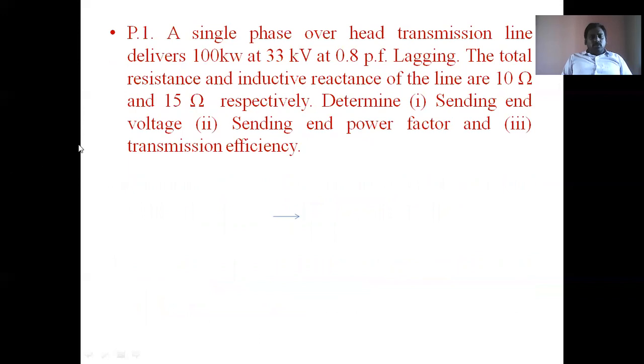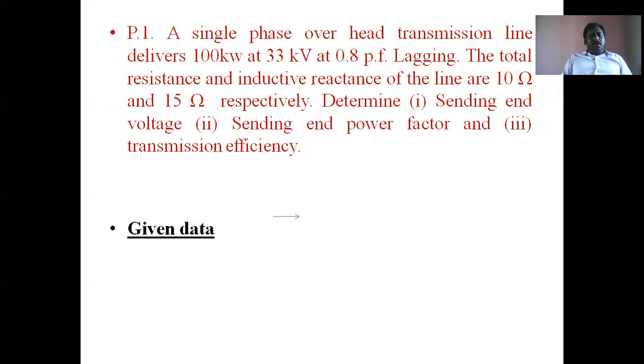Based on this, we can solve two problems. The first problem: a single phase overhead transmission line delivers 100 kilowatt at 33 kV at 0.8 power factor lagging. The total resistance and inductive reactance of the line are 10 ohm and 15 ohm respectively. Determine sending end voltage, sending end power factor, and the transmission efficiency.